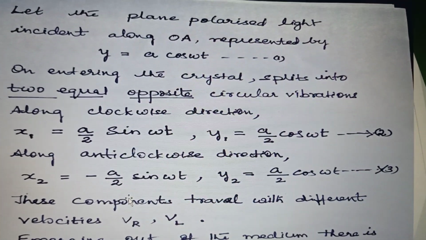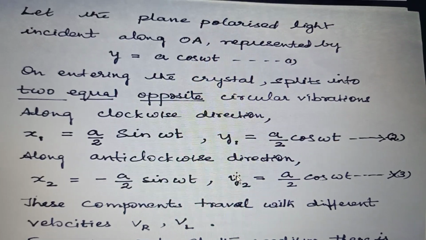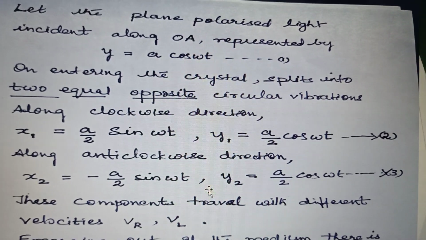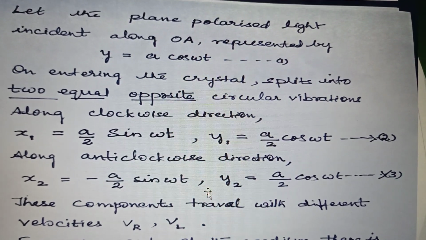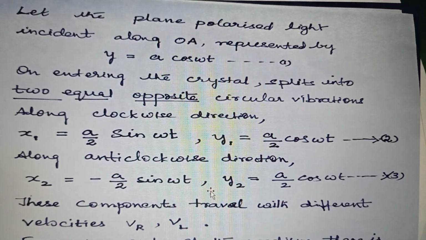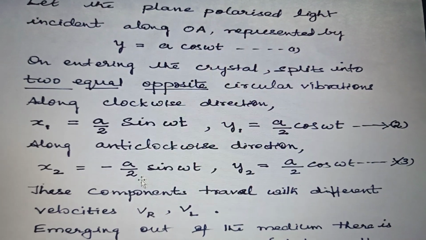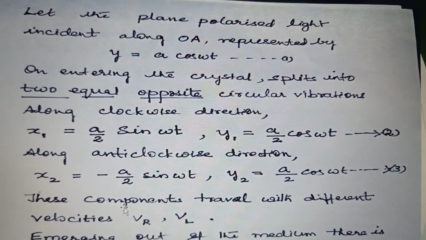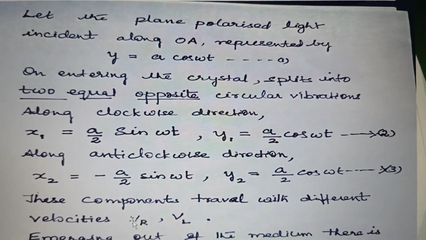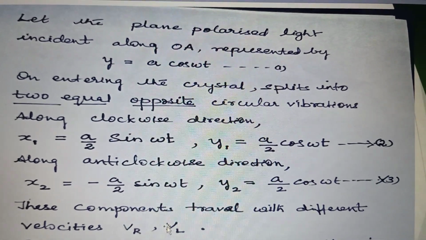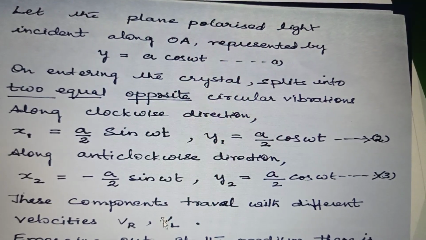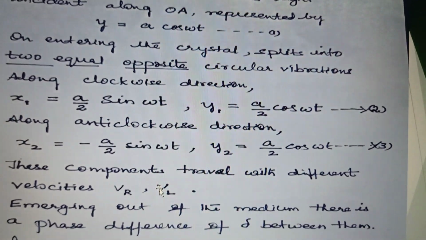So these components are going to travel with different velocities just because the medium in which they are traveling is optically active. So VR is the velocity of clockwise vibrations and VL is the velocity of anti-clockwise vibration.